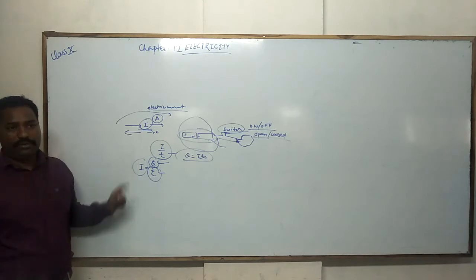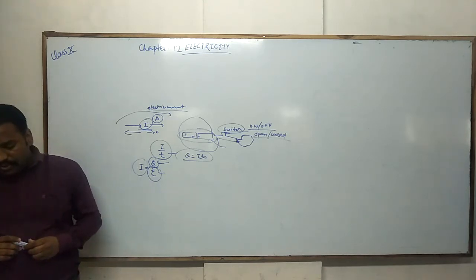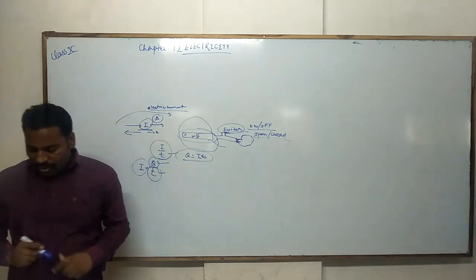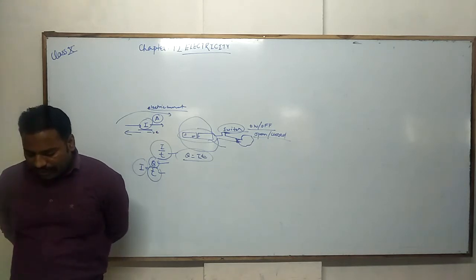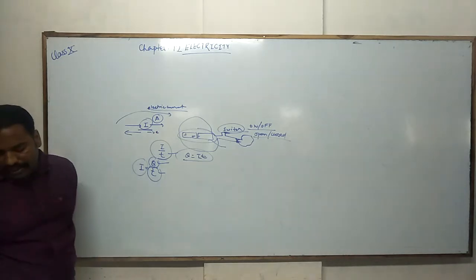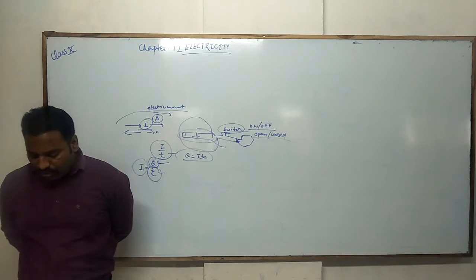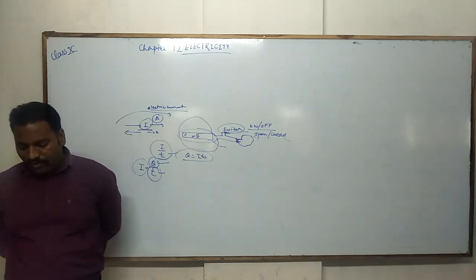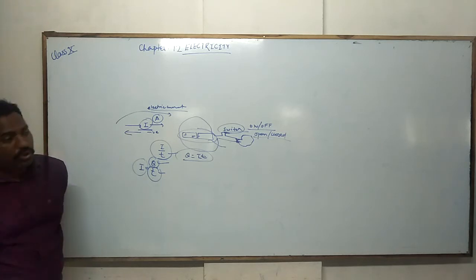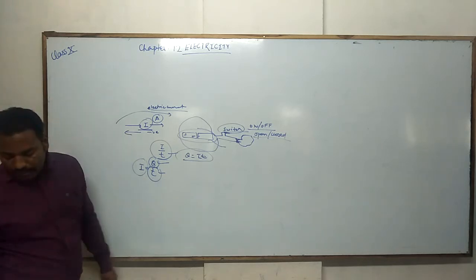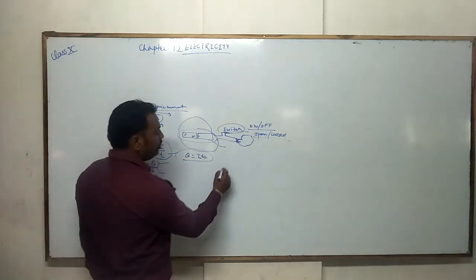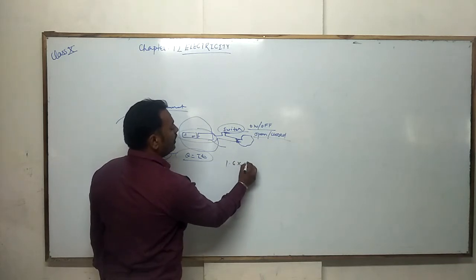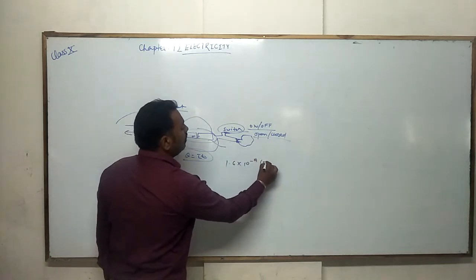The SI unit of electric charge is coulomb, which is equivalent to the charge contained in nearly 6 into 10 raised to power 18 electrons. And we know that an electron possesses a negative charge of 1.6 into 10 raised to power minus 19 coulomb. So one electron contains a negative charge of 1.6 into 10 raised to power minus 19 coulomb.